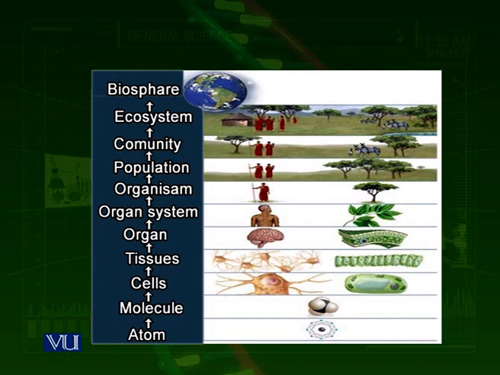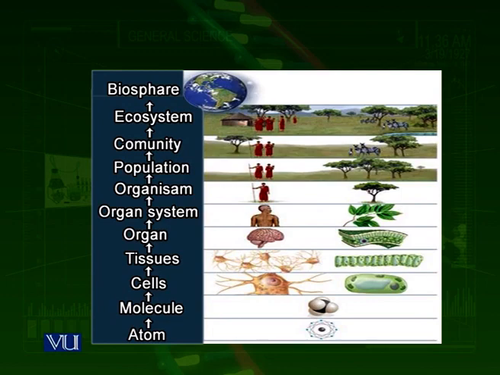That is the groups of cells which work together to make larger forms called organs. Organs make the organ systems. Organ systems make organisms, and organisms make populations. Populations make communities. Communities make the ecosystems, and all of the ecosystems of the world make the biosphere.